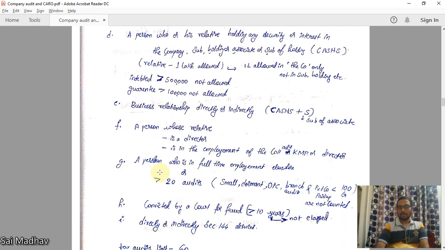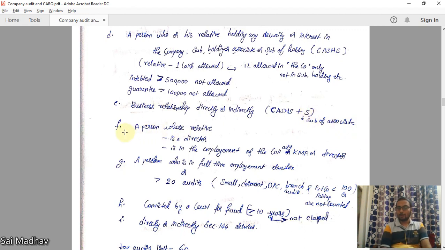Business relationship, directly or indirectly. The person should not have a business relationship, directly or indirectly, with whom? Same again, ASHES. Plus, here one thing is added extra: subsidiary of associate. This is the only place where subsidiary of associate is added, so this is very important to remember.